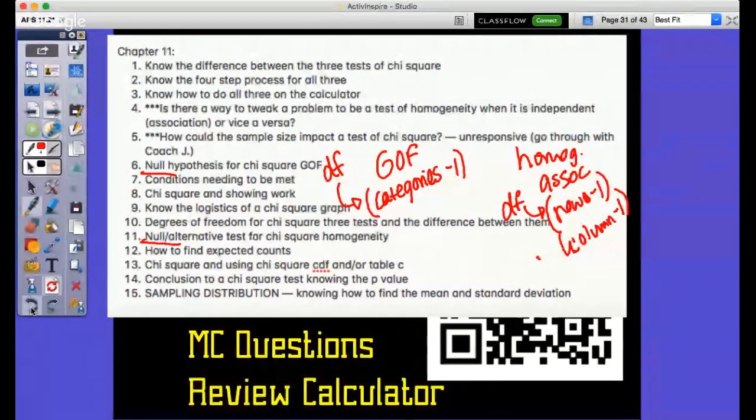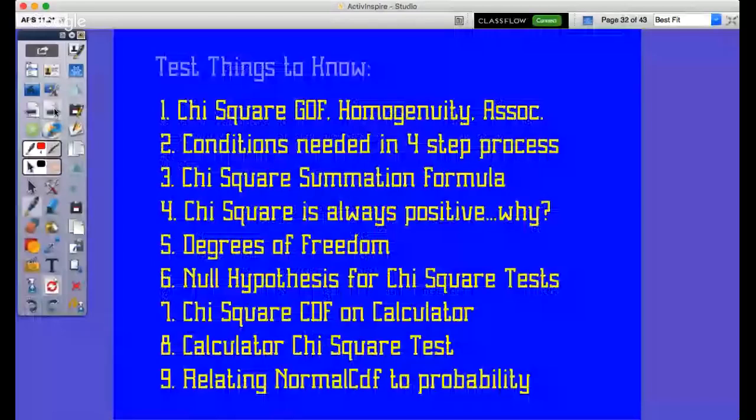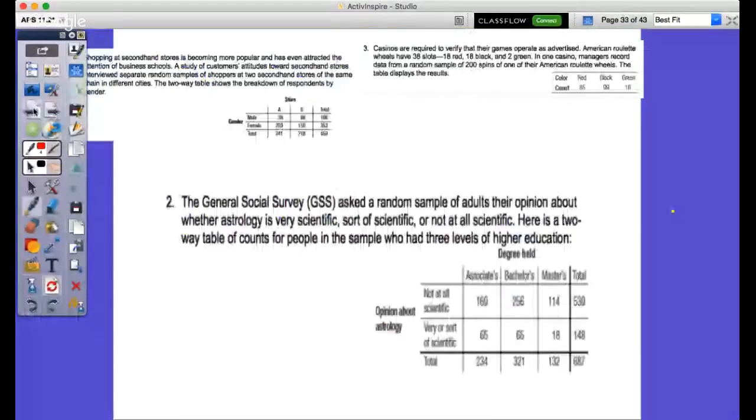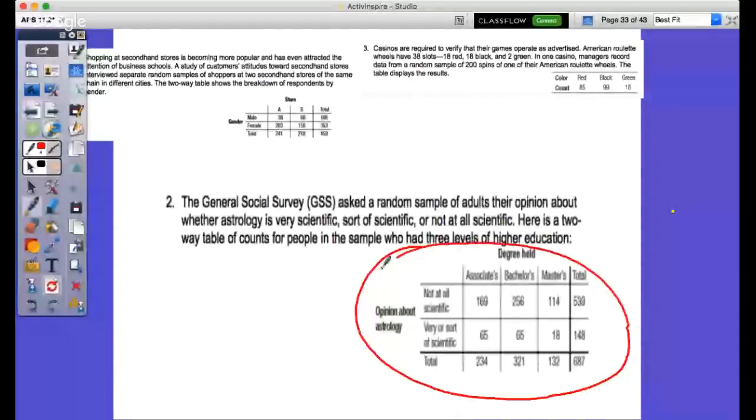Cool. I'm going to go forward here. I want to show you something. I'm going to totally make this up, okay? But let's pretend that this is our problem, number 2. They take one random sample, 687, and they wonder, is there an association between the degree held and the opinion about astrology? What type of test is this?